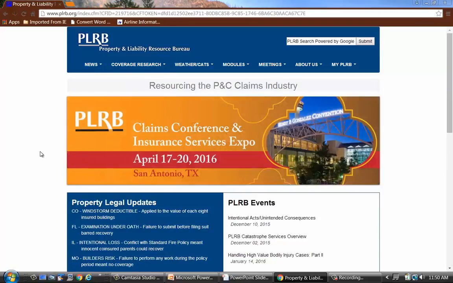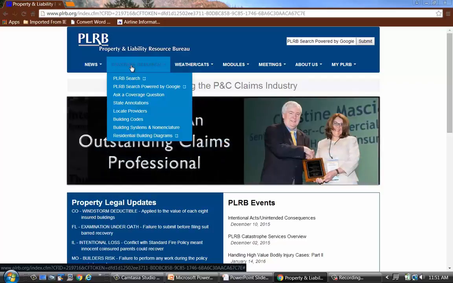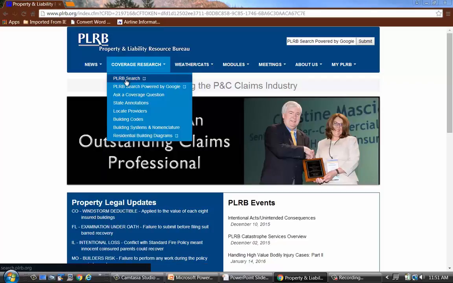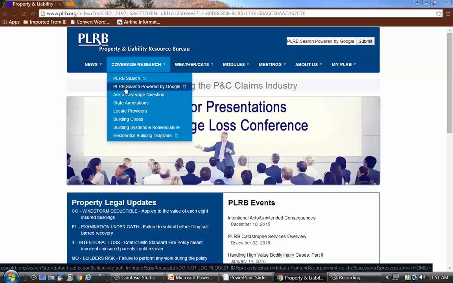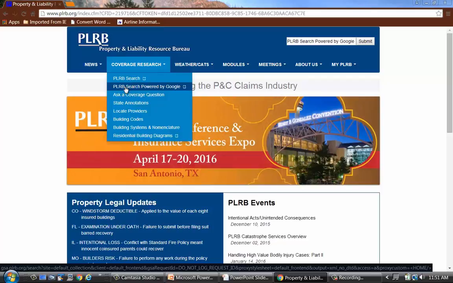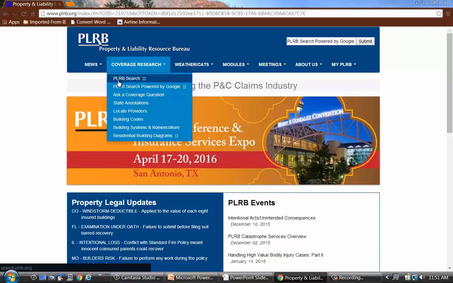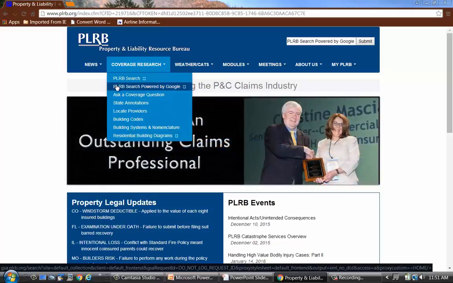So now going back to the home page and looking at coverage research and the pull-down menu that comes there, you can see that there's two main ways to do coverage research on the PLRB website. There's PLRB search and PLRB search powered by Google. I find that most people find one way that they like and use that throughout their searching. I happen to like the PLRB search. I'm used to filling in the various boxes. Some people are a little more familiar with using Google search and like that better, so they might tend towards that.